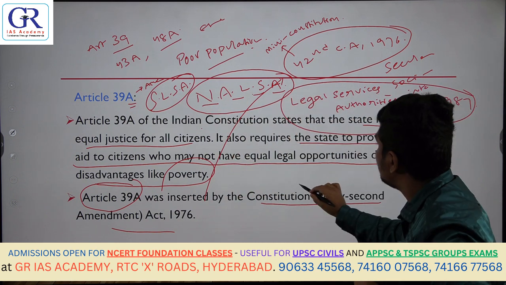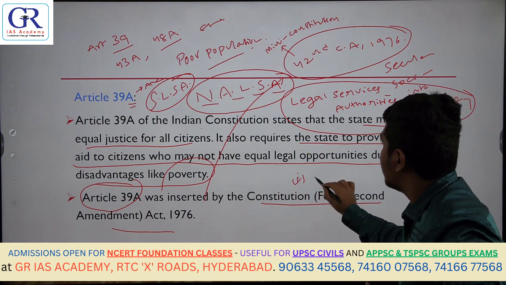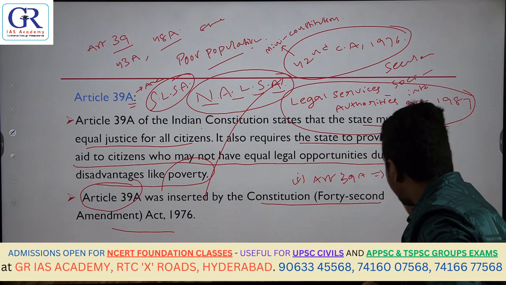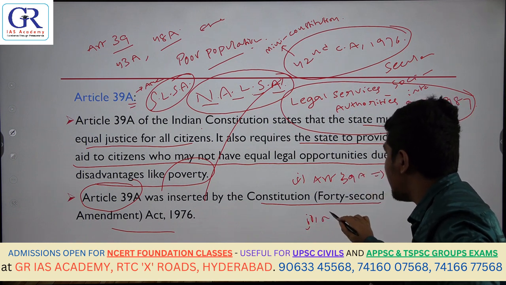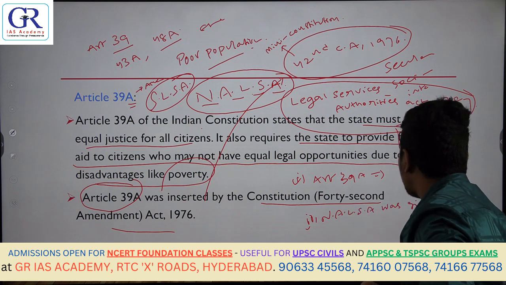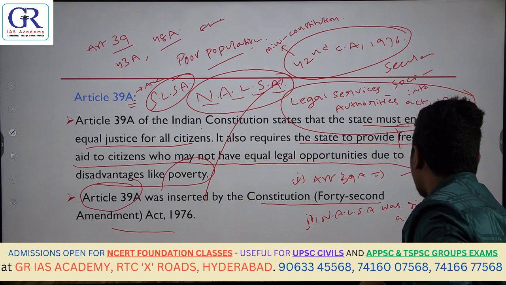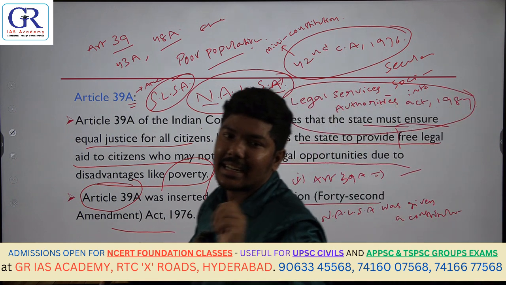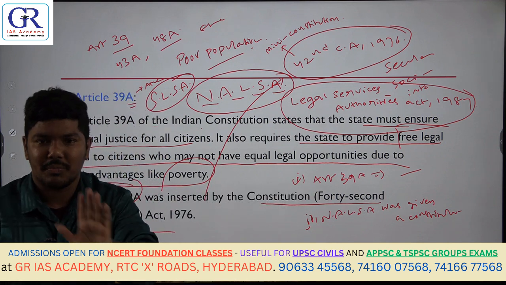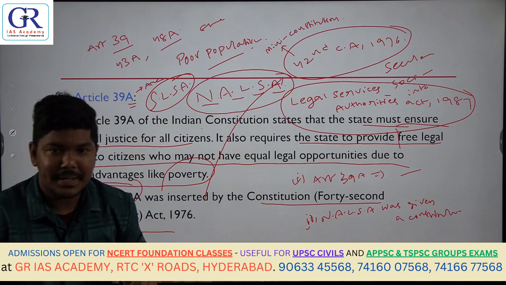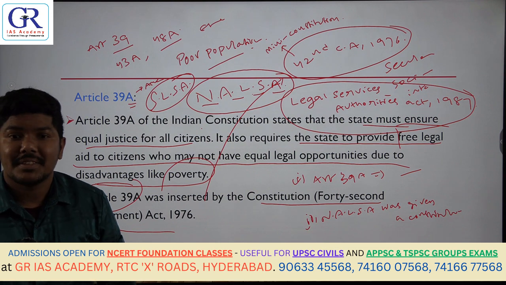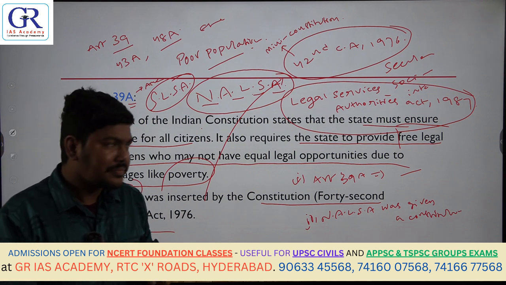Statement number 1 says that Article 39A provides free legal aid to the poor population. That is fine. The second statement says that NALSA, the National Legal Services Authority, was given constitutional status, or is basically a constitutional body under Article 39A of the Constitution. Is that true or false? First statement, true or false? First is true, because it provides equal justice and legal aid. What is the second statement? NALSA is a constitutional body. Is it true or false? False. Then what is NALSA? NALSA is a